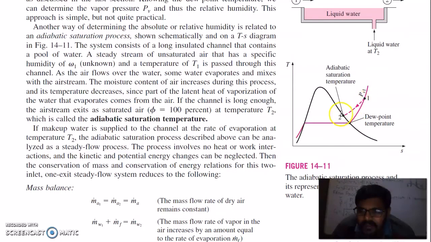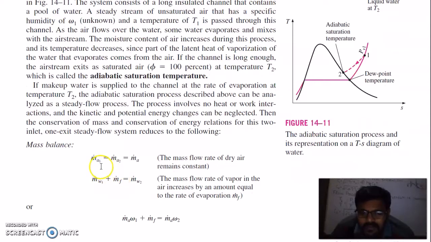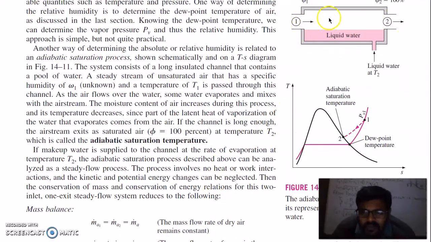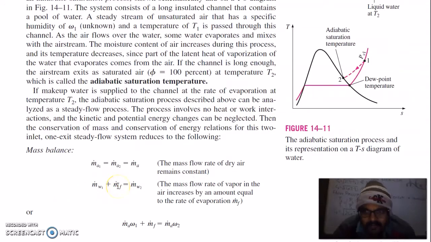This process is adiabatic, and you can apply the mass balance here. The mass rate of dry air remains constant, meaning whatever dry air is at 1 and 2 will remain constant. The mass rate of vapor in the air increases by an amount equal to the rate of evaporation.